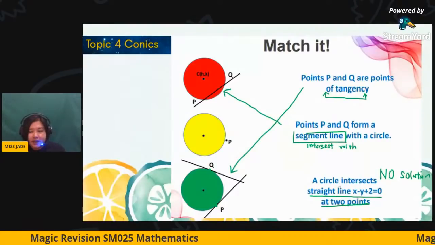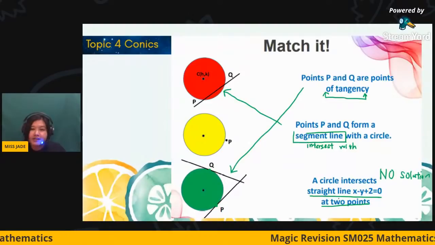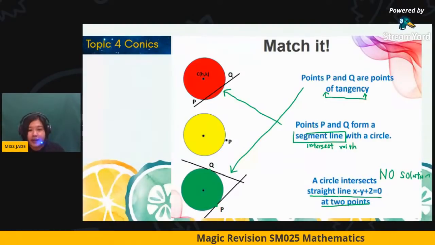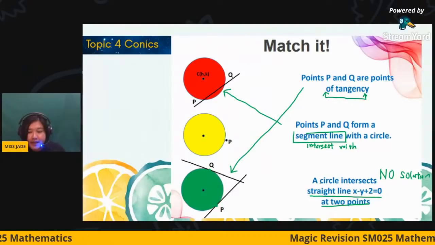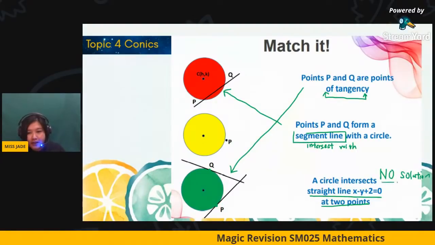Okay, so a circle intersects at 2 points is actually from the previous set of questions that I'm showing you. So which one can it be? Intersect at 2 points, no solution, because I didn't mention point P or point Q here.